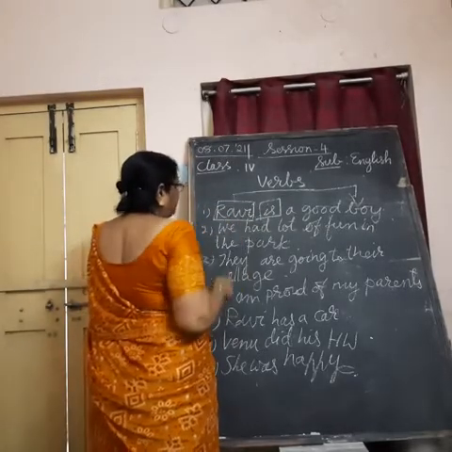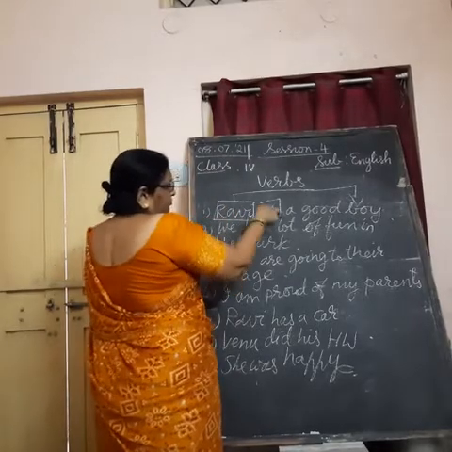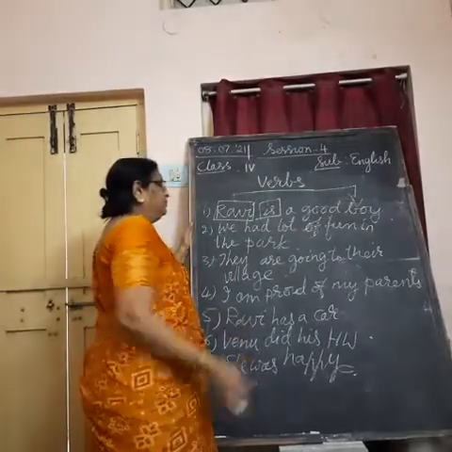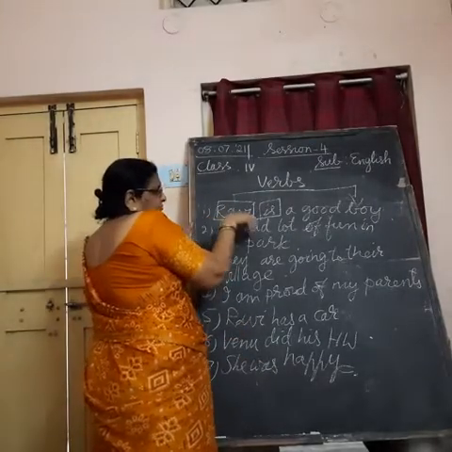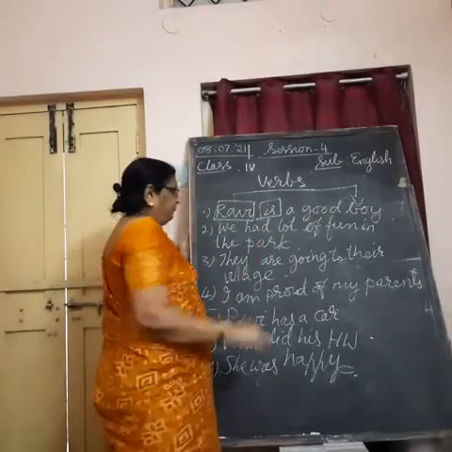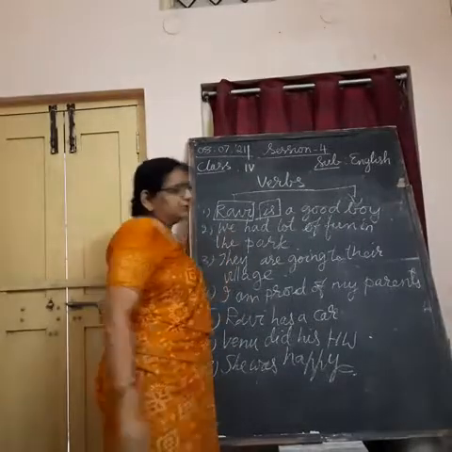Ravi is a noun form used in the beginning. It helps Ravi to complete the sentence, to make the sentence meaningful. So, it helps the subject to make the sentence complete. So, we call "is" a helping verb. We had lot of fun in the park. We lot of fun in the park.